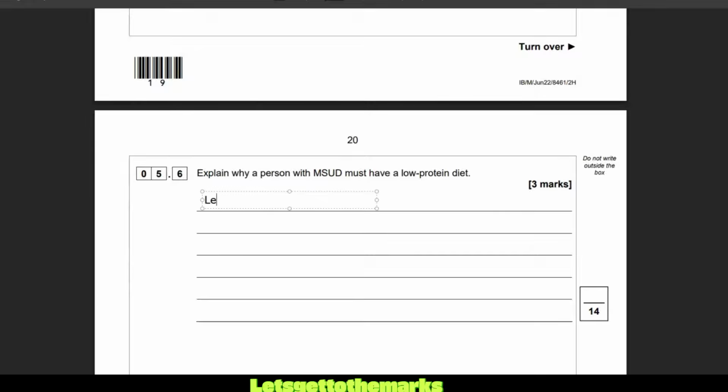So we want to say less protein means less amino acids formed when protein is digested.